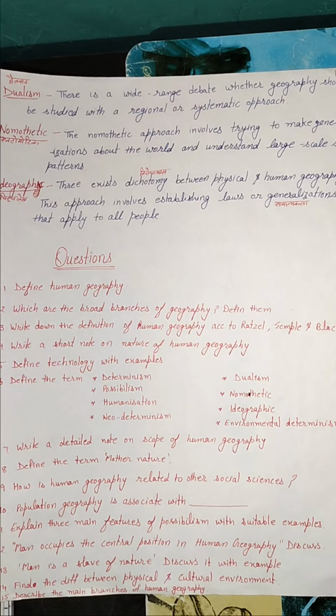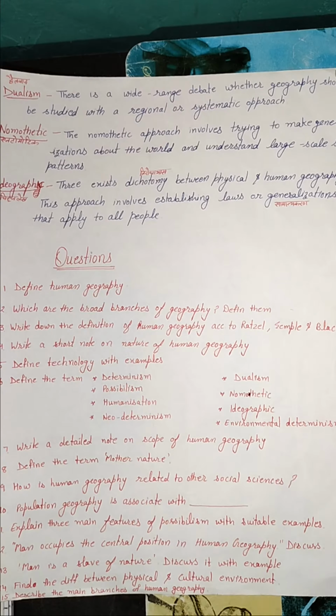So there is a wide debate, it means we have to choose which approach when we are going to study an area and its circumstances, its environmental differences. We have to choose which approach, regional approach or systematic approach. So there is a debate, and it is known as dualism.